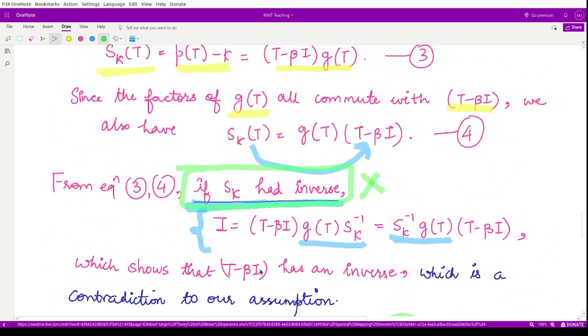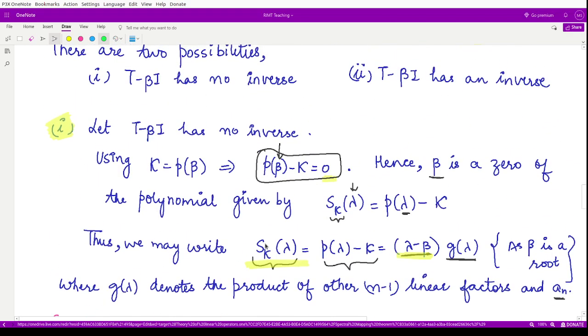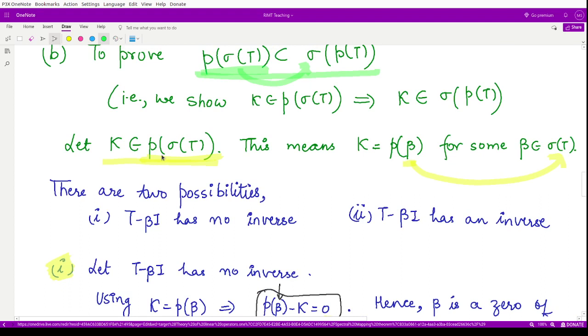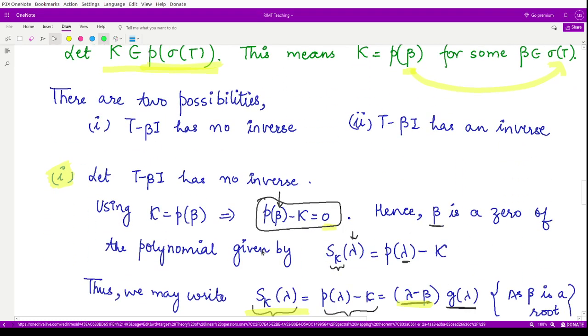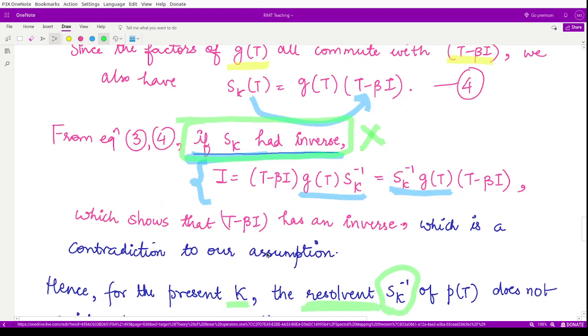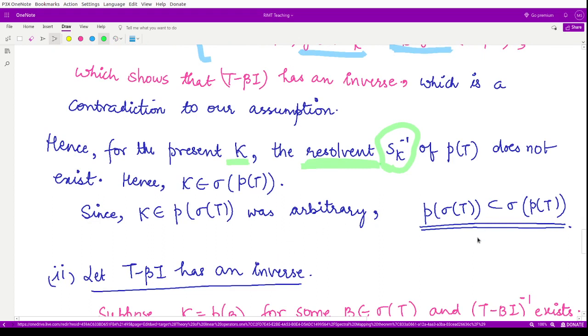So we see here that we started from kappa belonging to P of sigma(T), and we have now reached that kappa belongs to sigma of P(T) in the first case. Therefore our inclusion in this case has been proved, right? Because our selected kappa was arbitrary in nature.